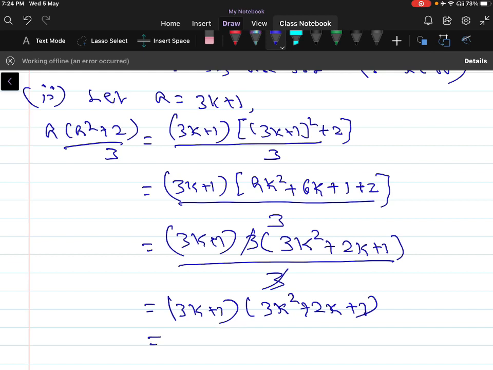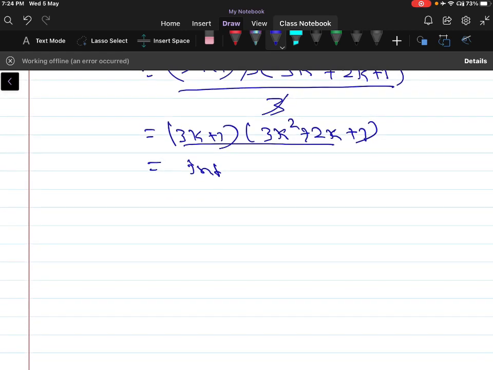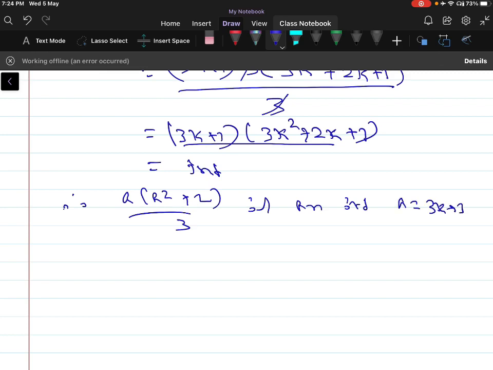Since k is a positive number, that whole term becomes an integer. Therefore a into a square plus 2 by 3 is an integer when a is equal to 3k plus 1.